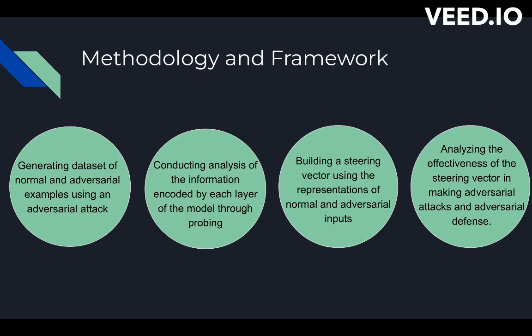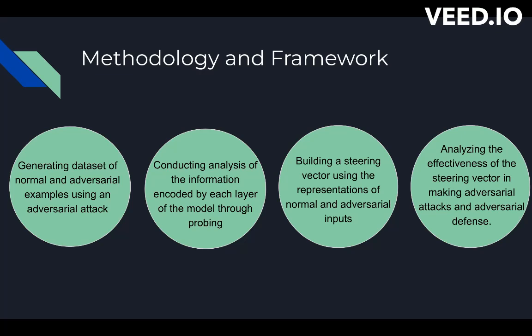So here's the basic approach and methodology of our idea. What we do is we generate a dataset of normal and adversarial examples using the attacks I mentioned before. We essentially take, let's say, 500 positive sentences, run the attack on these sentences, and get their adversarial counterparts that are able to fool the model.